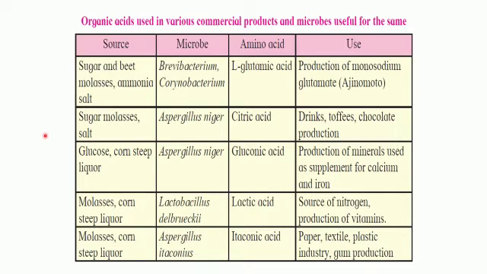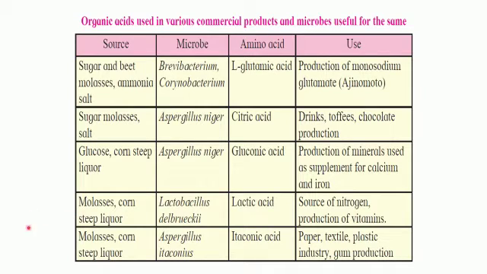Sugar, molasses, salt, glucose, corn steep liquor. Both make use of Aspergillus niger. It's a kind of fungus, and it gives rise to citric acid and gluconic acid respectively, which in turn have got these uses.